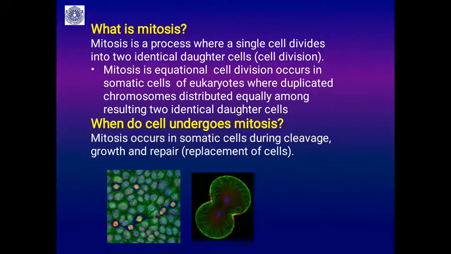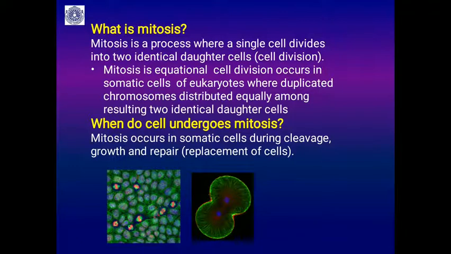So, mitosis is an equational cell division that occurs in somatic cells of eukaryotes, where duplicated chromosomes are distributed equally among the resulting two identical daughter cells. So, when does a cell undergo mitosis? Mitosis occurs in somatic cells during cleavage, embryonic development, growth, and repair, the replacement of cells, such as in the skin or intestine.